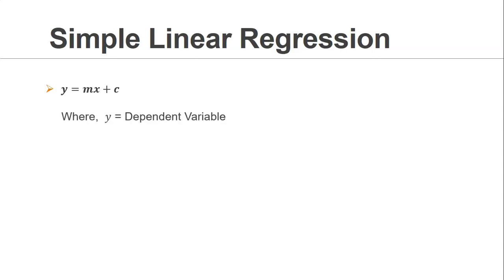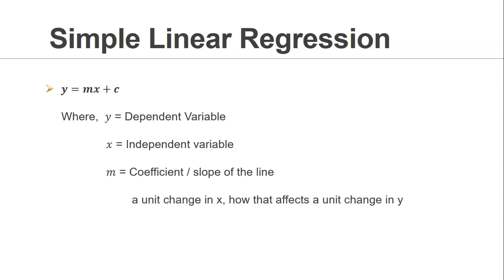As I told you, y is the dependent variable, x is the independent variable. You can consider m a coefficient of the line, or the slope of the line. More specifically, whenever there is a change in the x direction, how it will affect y is defined by this m value. And at the end we have a constant c, the intercept. Whenever you do not provide any input, something like zero, your output will be your constant value c. That is how we are defining a simple linear regression.